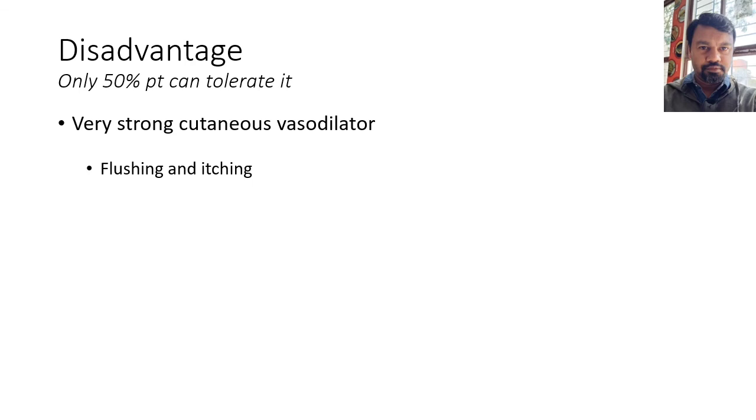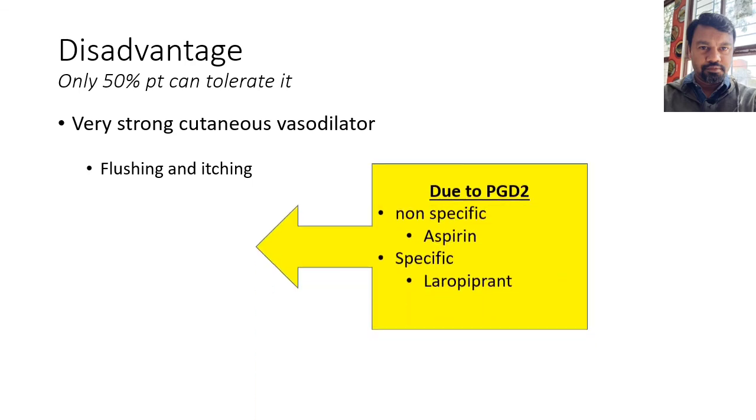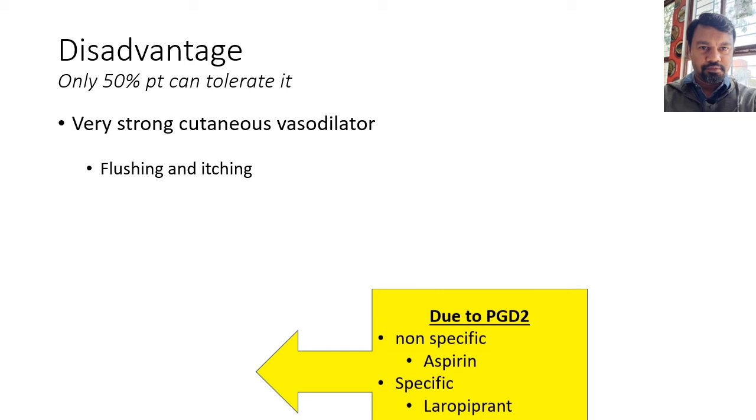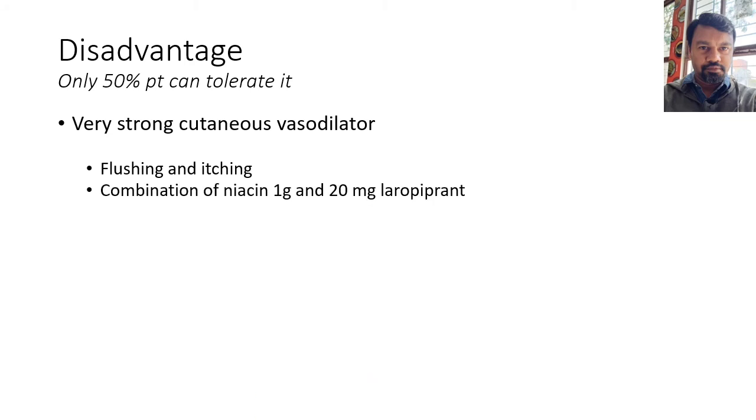But flushing and itching is not the only problem. It is also contraindicated in diabetes because it can produce hyperglycemia. It is also contraindicated in patients with gout because it can produce hyperuricemia. It can also lead to severe liver dysfunction.